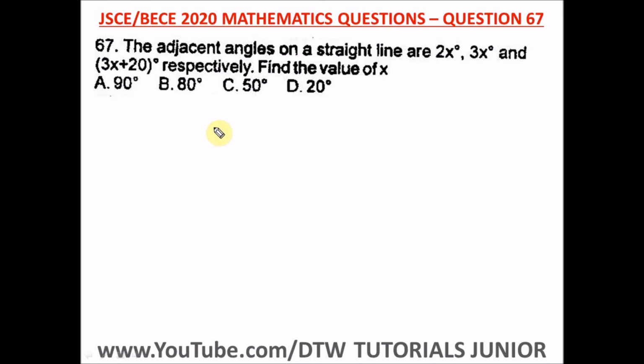Question 67 of the Junior WAEC 2020 Mathematics Past Question, that's your BECE exam. It says the adjacent angles on a straight line are this, this, and this.